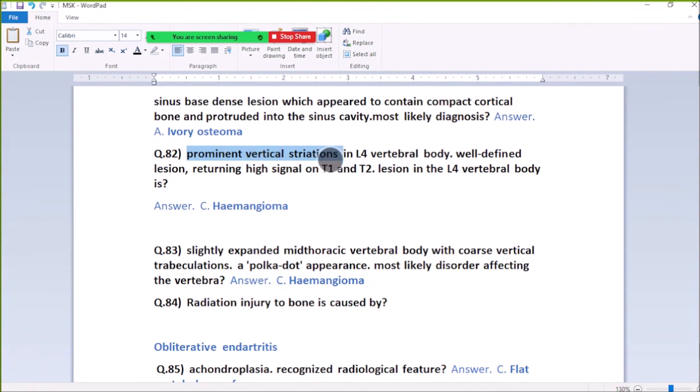82. Prominent vertical striations in the L4 vertebral body, a well-defined lesion returning high signal on T1 and T2: the L4 vertebral body lesion is hemangioma.